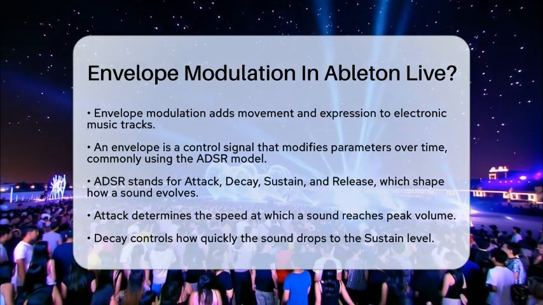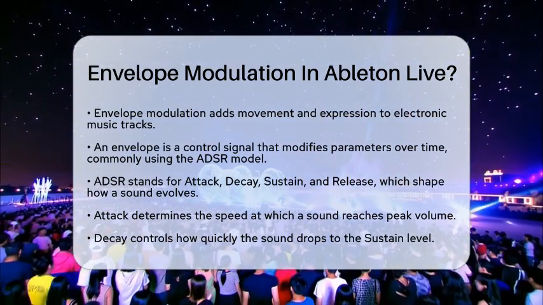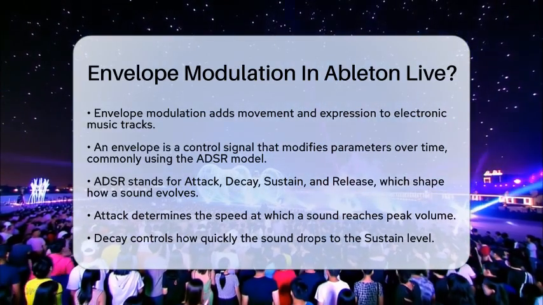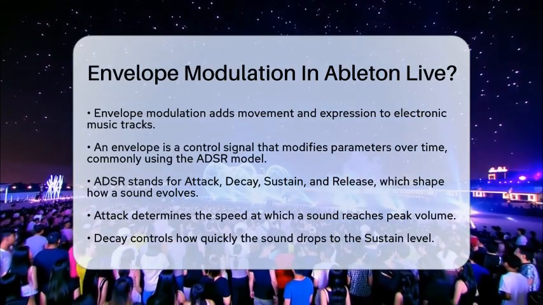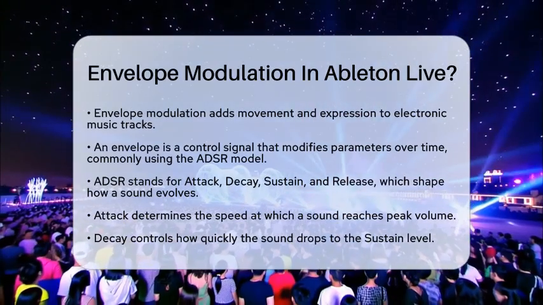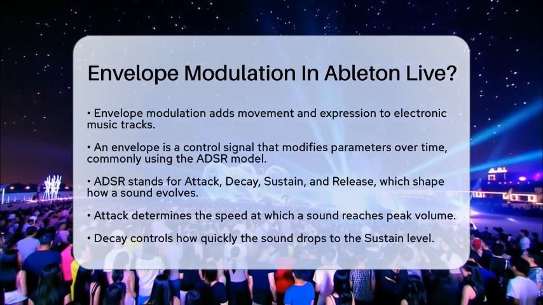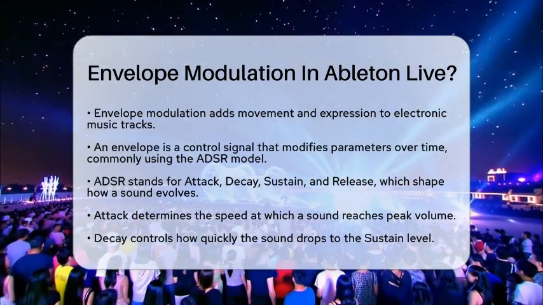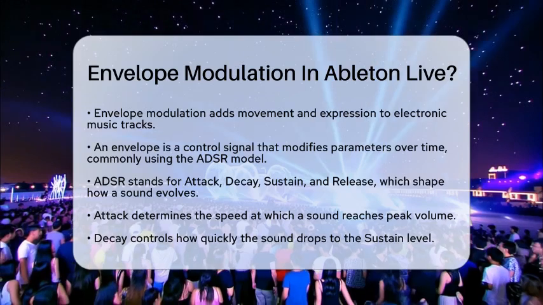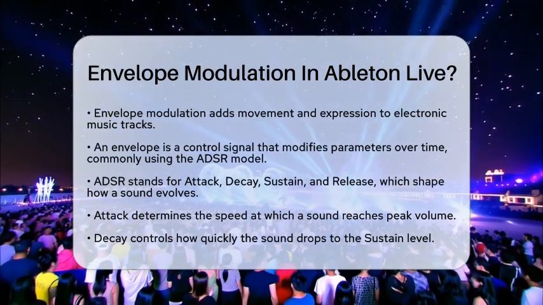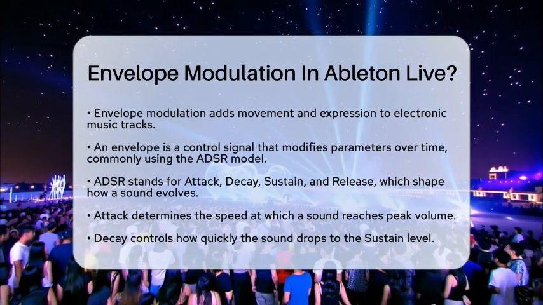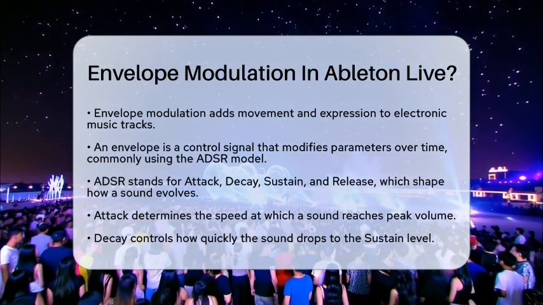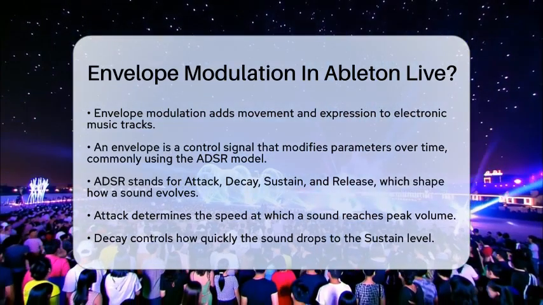First, let's clarify what an envelope is. An envelope is a control signal that modifies a parameter over time. The most common type is the attack, decay, sustain, and release envelope, often referred to as ADSR. The attack phase determines how quickly a sound reaches its peak volume. The decay phase controls how fast it drops to the sustain level, which is the steady state of the sound. Finally, the release phase dictates how long it takes for the sound to fade away after you stop playing it.